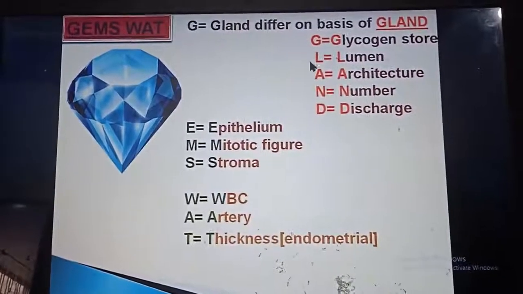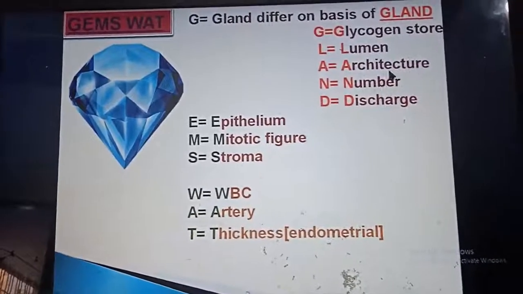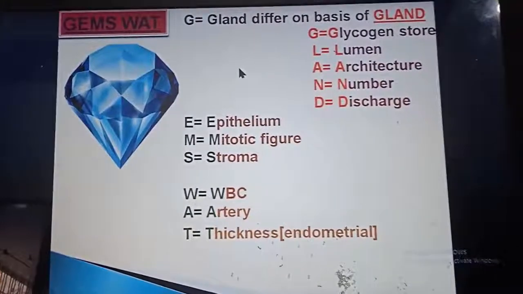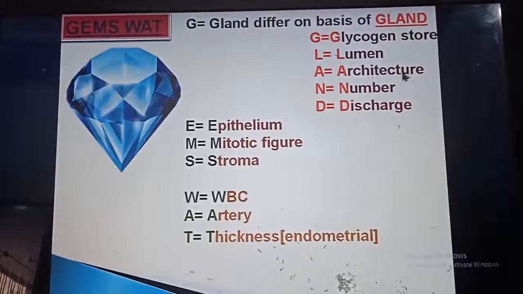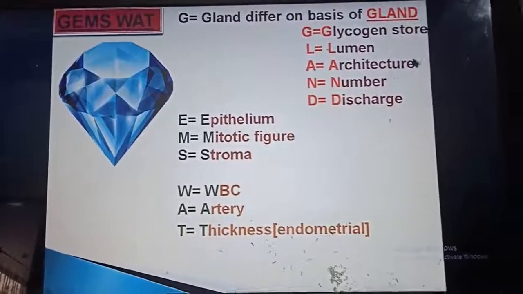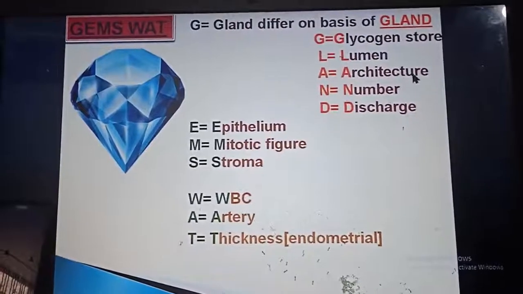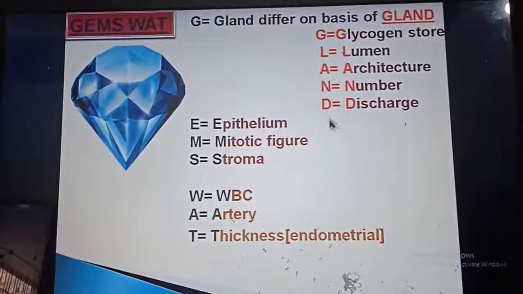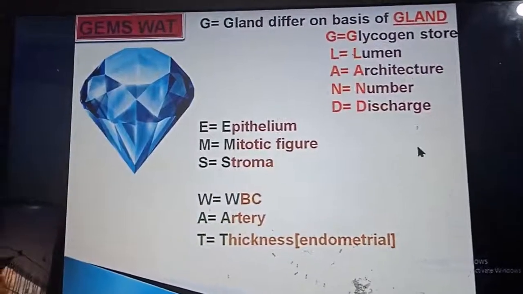The architecture in the secretory phase is tortuous, step ladder pattern, and in the proliferative phase, it is simple tubular. The number will be more in the secretory. Everything will be more in secretory except mitotic figure. And discharge, as its name itself says, secretory phase, so more secretion, more discharge.